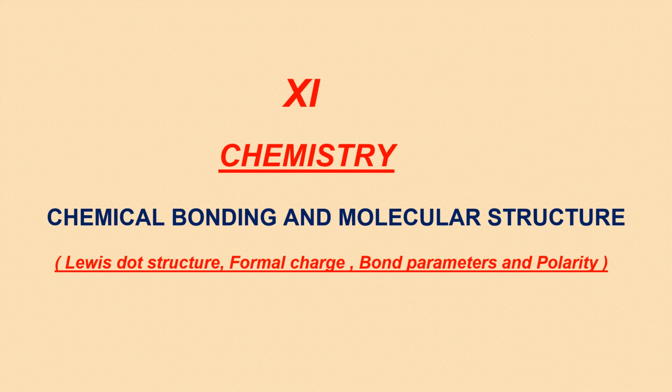Hello, dear students. Today I am going to start a very important chapter from class 11th chemistry, that is chemical bonding and molecular structure. In this chapter, we will be discussing so many aspects of these bonds. How are the bonds formed? What are the different types of bonds which are formed? What is the nature of the bond, in the sense whether it is having some charge separation, polarity or not?